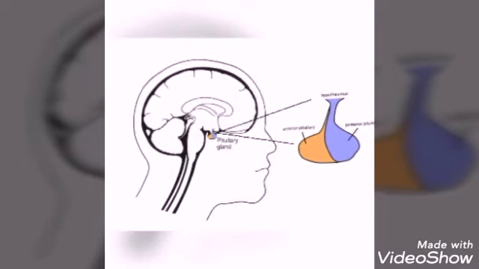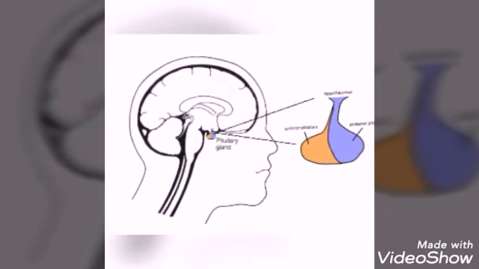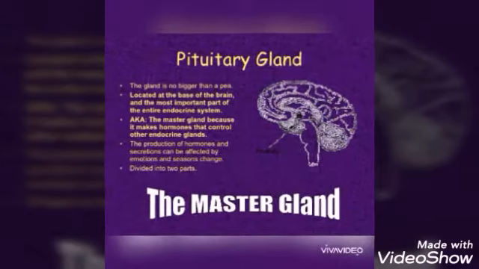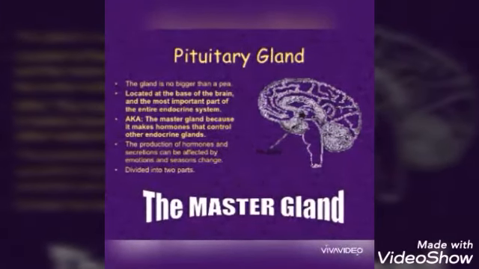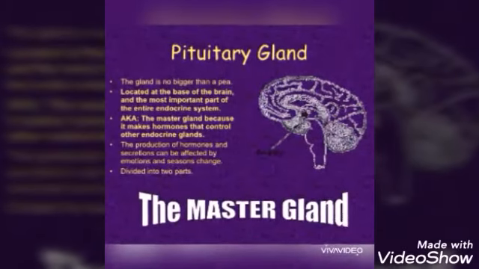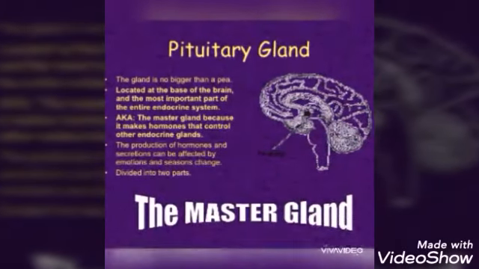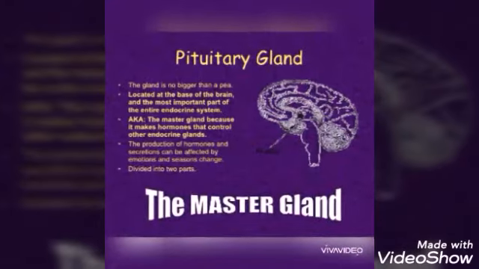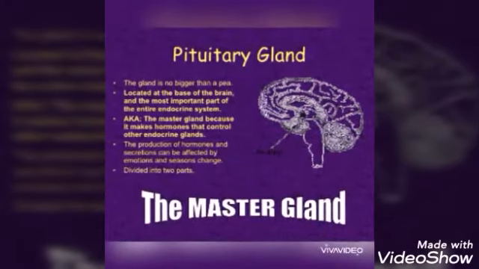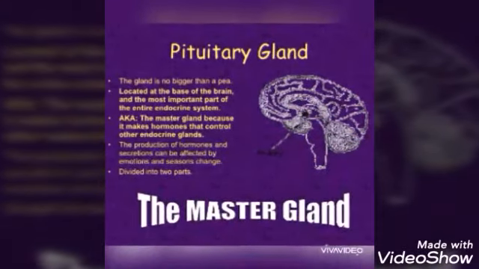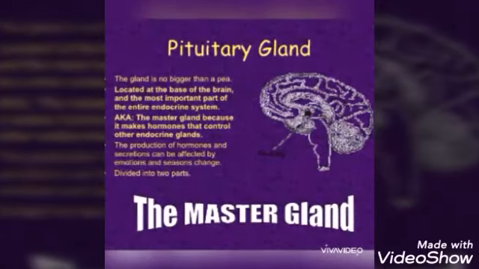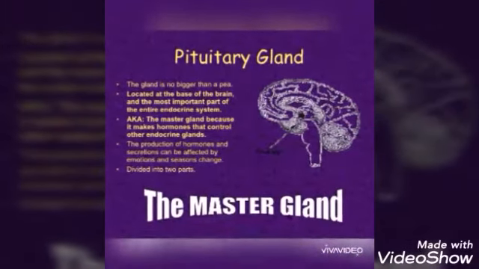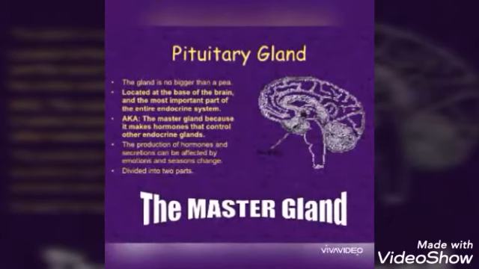The special name given to the pituitary gland is master of endocrine glands, because the pituitary gland forms the major endocrine gland in most vertebrates. It regulates and controls other endocrine glands. It gets information from the brain to tell other glands in your body what to do. So it is called the master gland.